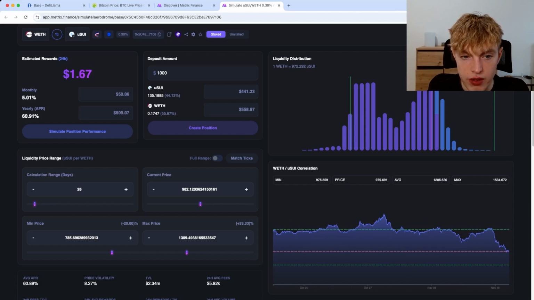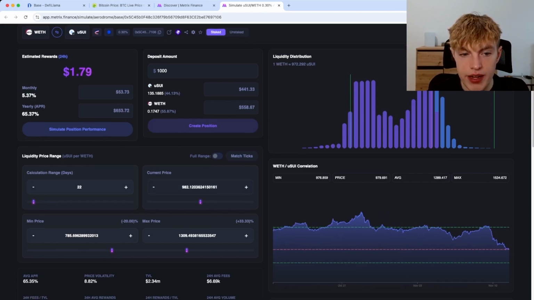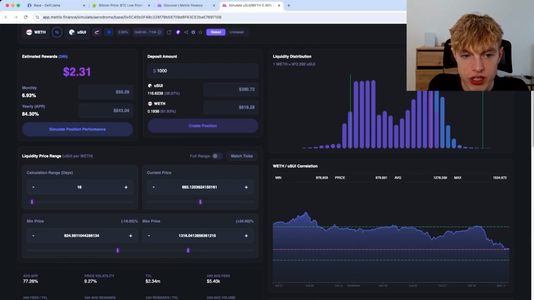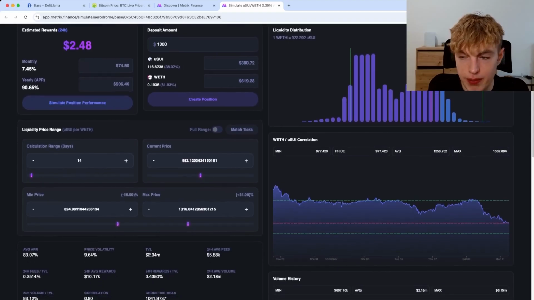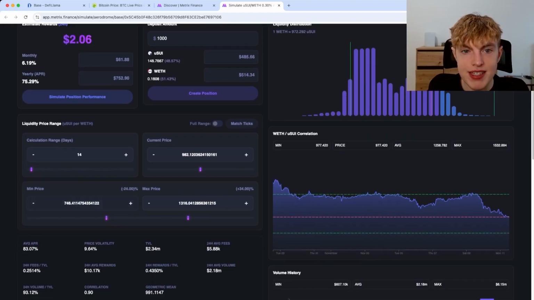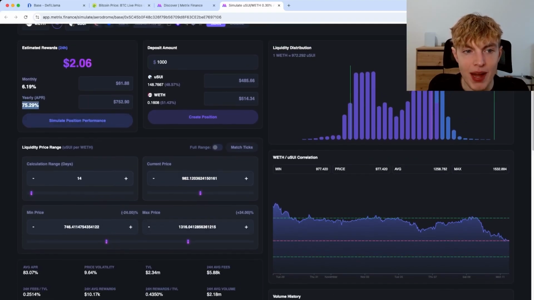Maybe I'll do like 22 actually. So now I'm going to go ahead and change the min price and change the max price a bit. I'm going to go even closer on the calculation range since the bull run has started, and I want to hopefully have a more accurate representation of APR. So with this max price and this min price, we'd be getting about 75% APR.